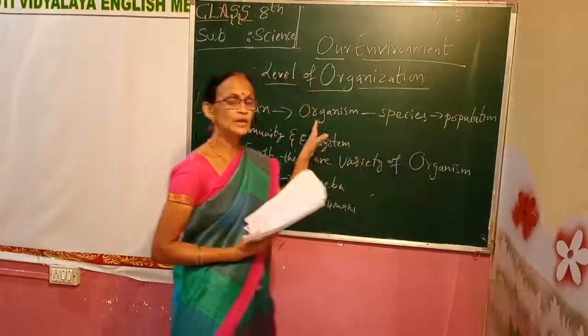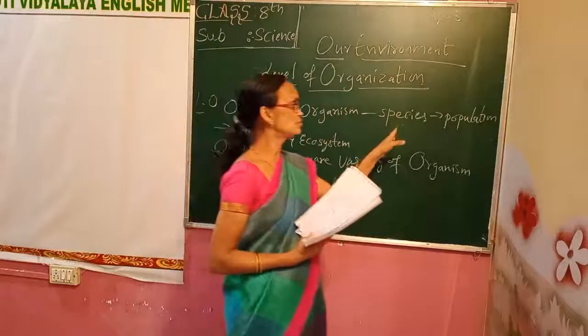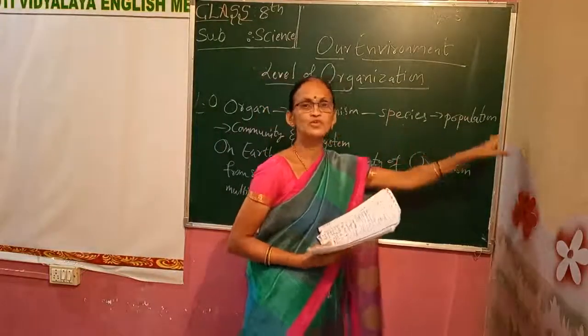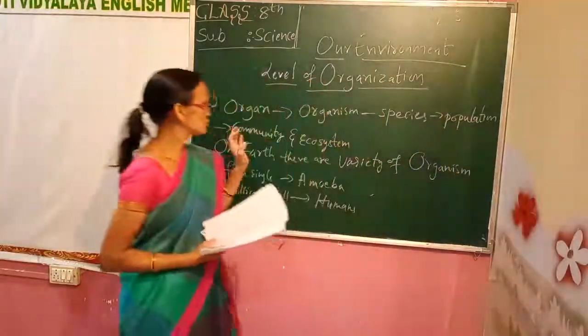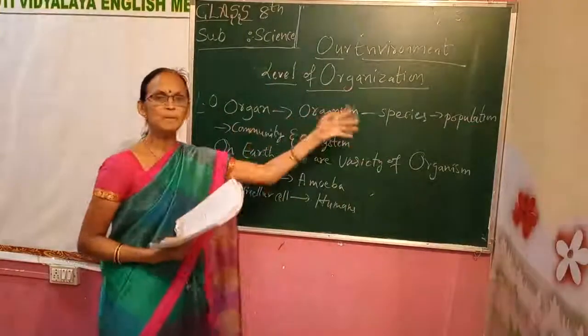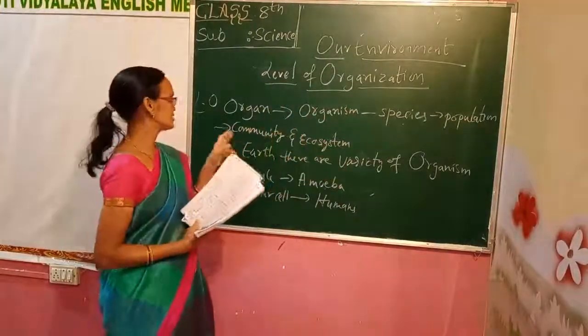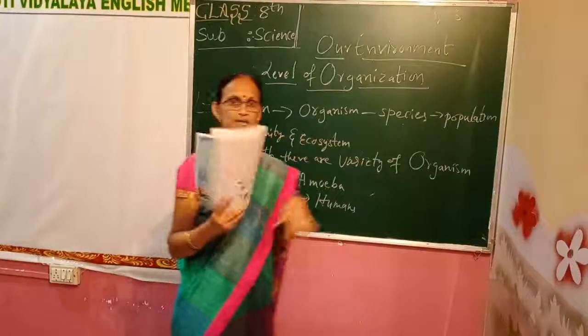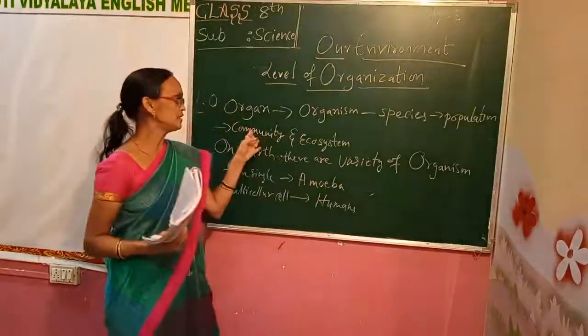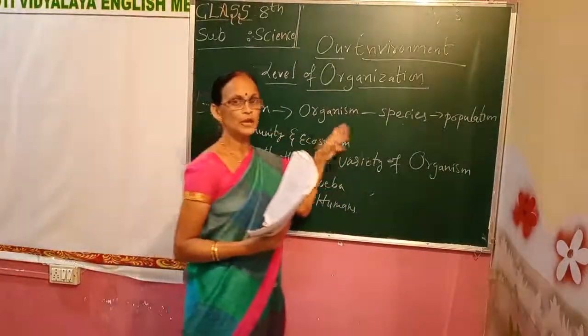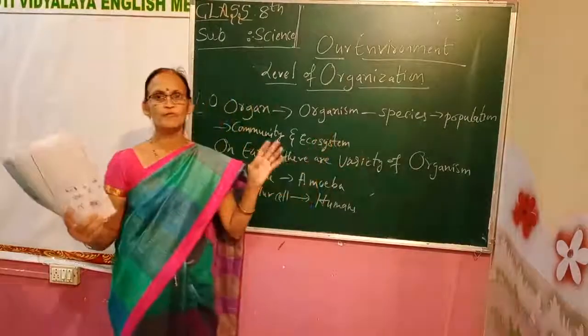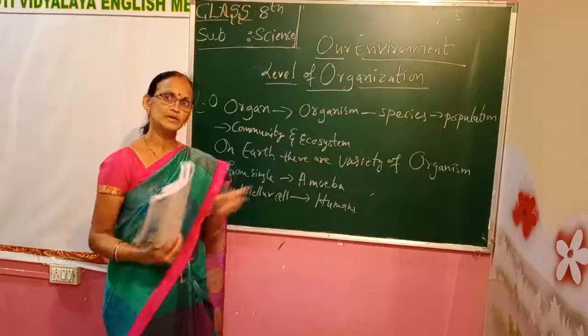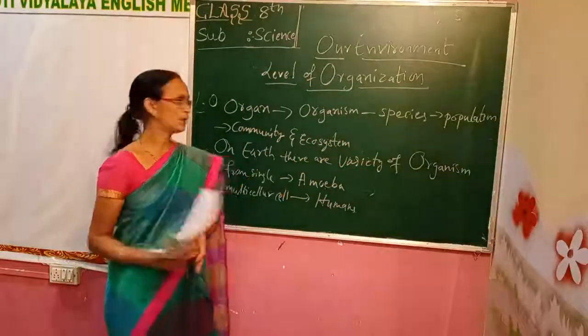So many species together is called a population. So many populations together is called a community or the society. That community is also called the ecosystem. Community means a group of people is called a community. That community is also called the ecosystem.